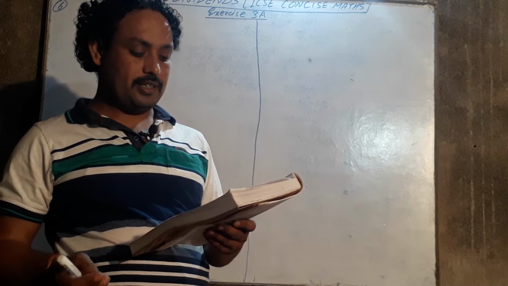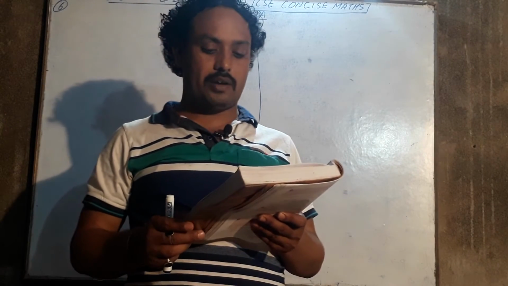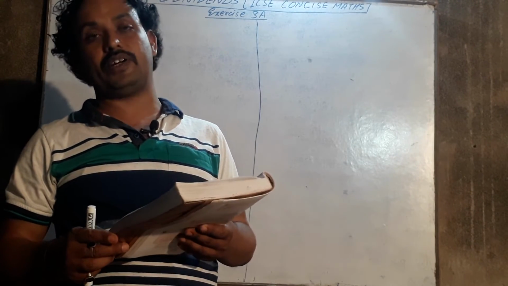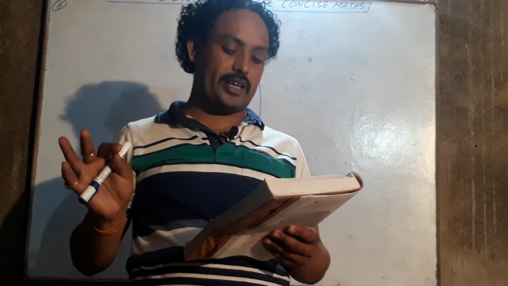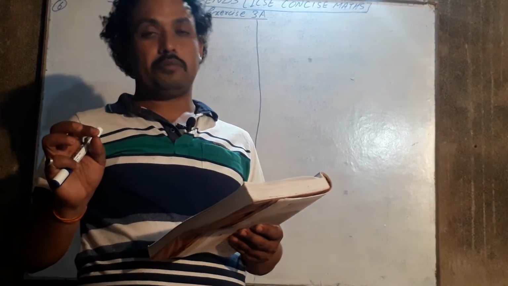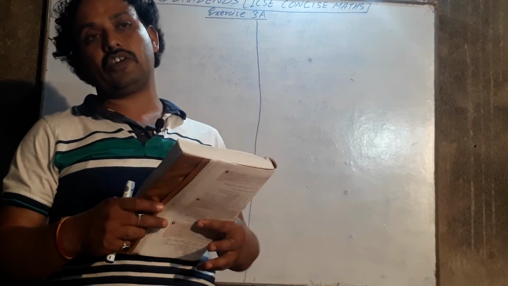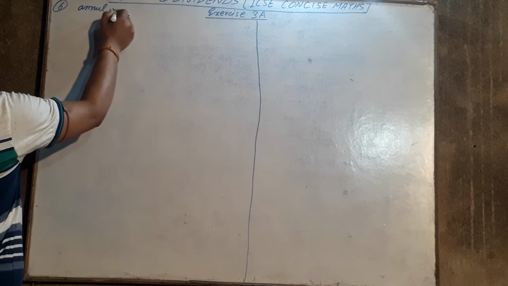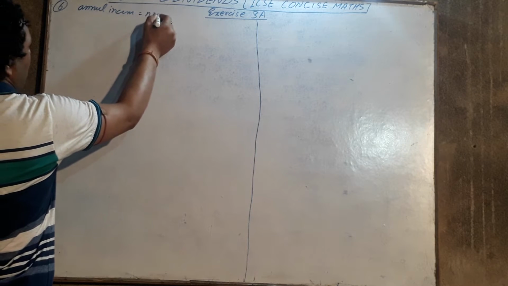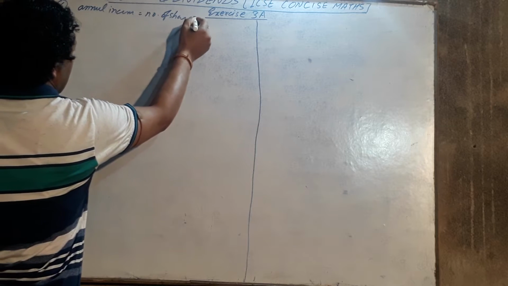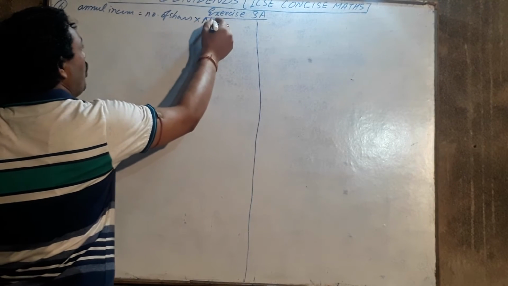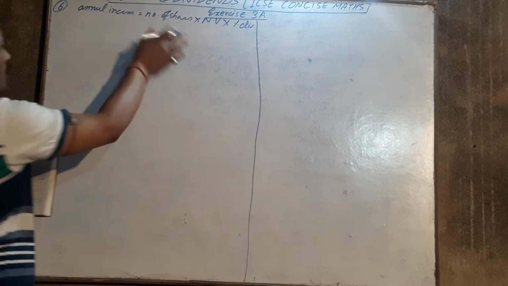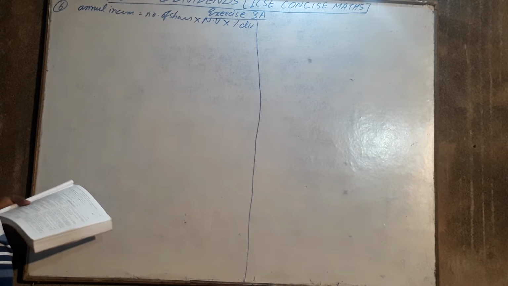In question number 6, the question is: find the annual income derived from 125 rupees 120 shares paying 5% dividend. The question is very simple. Number of shares is given, nominal value is given, percentage dividend is given. You have to find the annual income. We have studied the formula that annual income is equal to number of shares into nominal value into percentage dividend. So put the value, you will get the result.